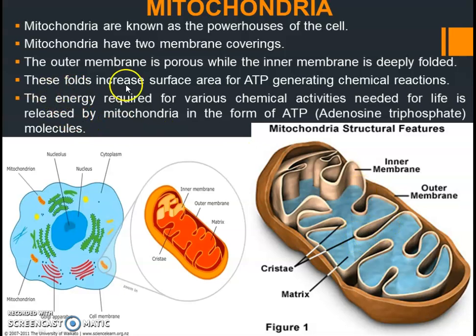The folds are the place where ATP production happens, and the energy required for various activities of life is released by mitochondria in the form of ATP molecules.